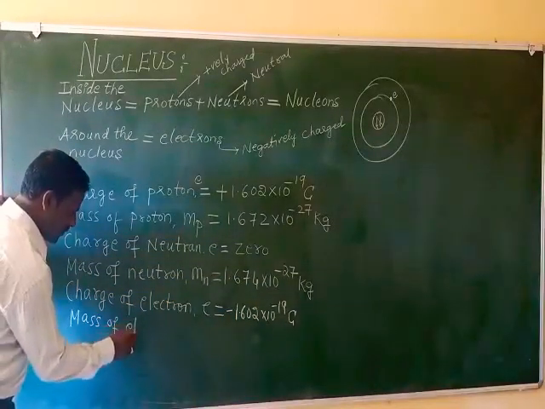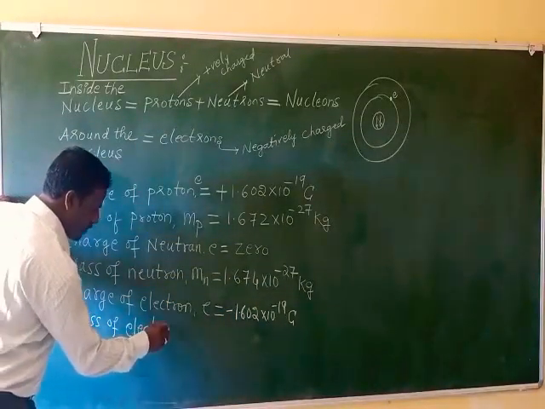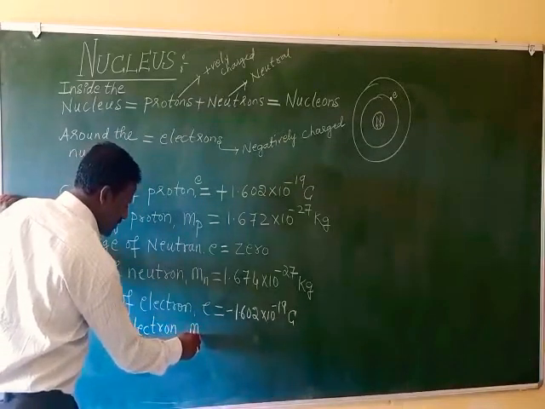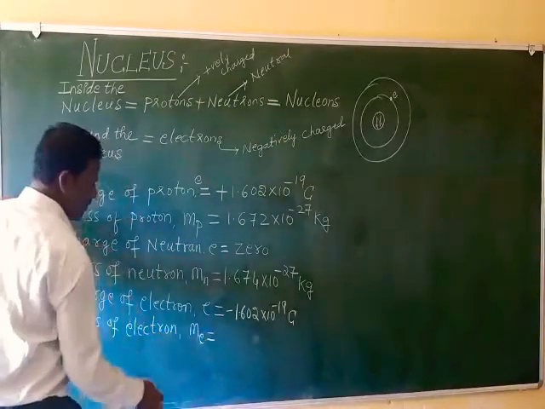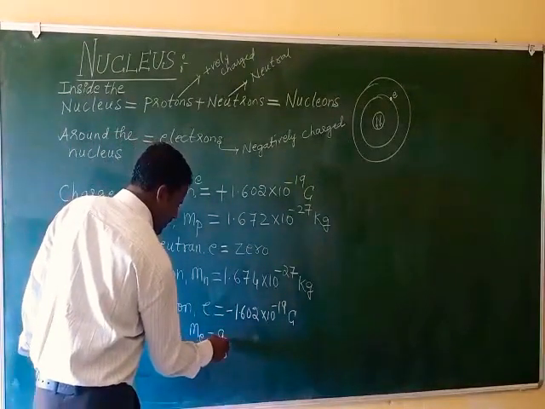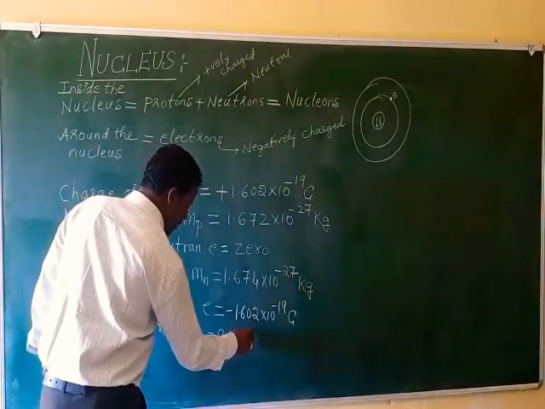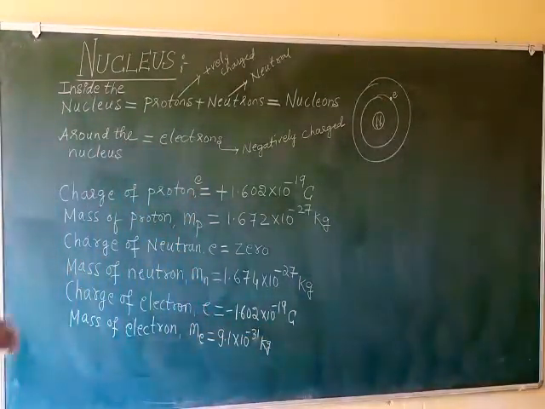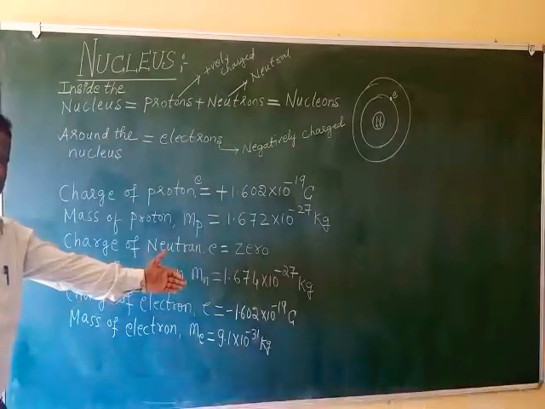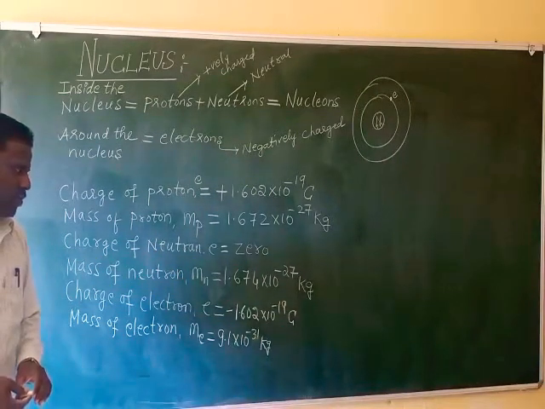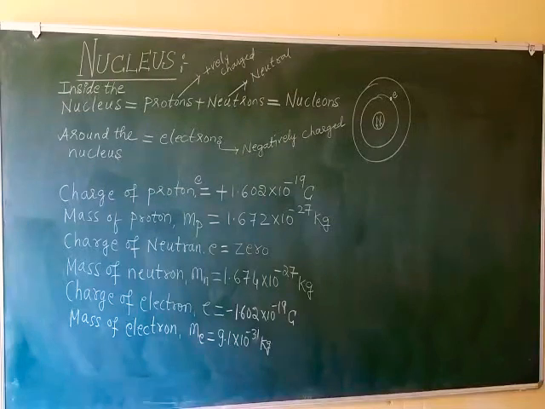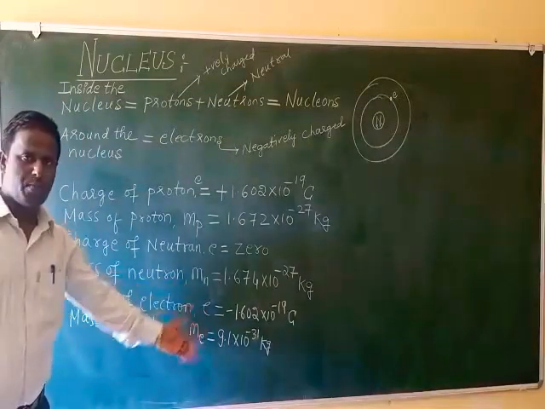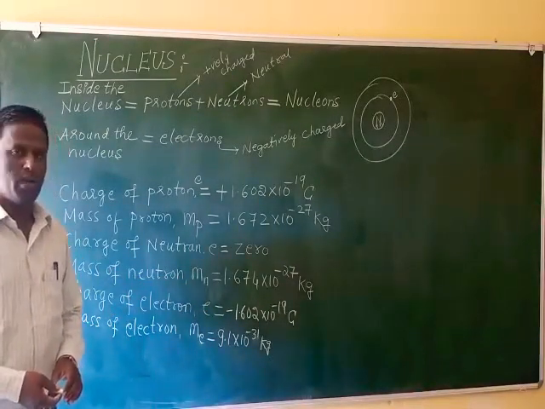Mass of electron is Me equals 9.1 into 10 to the power of minus 31 kg. What is the charge of an electron? Minus 1.602 into 10 to the power of minus 19 coulomb. Mass of an electron, Me, equals 9.1 into 10 to the power of minus 31 kilogram.